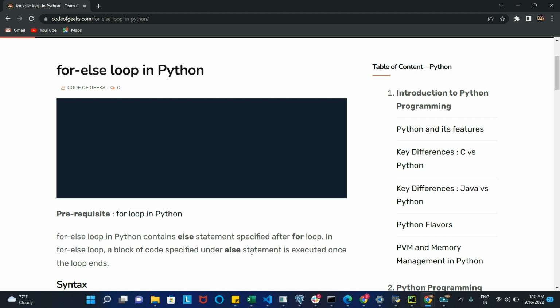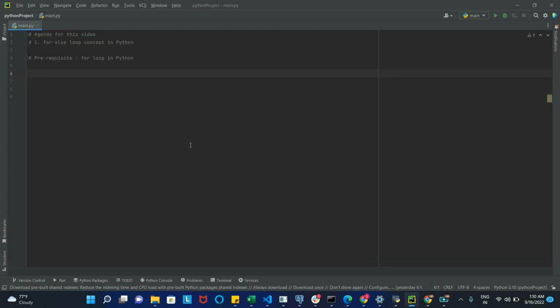So let's start with the agenda for this video. We will be checking the concept of this for else loop, because of course this is something that is not normal. If you talk about other languages like C and Java, they have loops like for, while, and do while, but this for else loop is something new. Python also has a variant of it, which is while else loop. So let's see how for else is different from for loop.